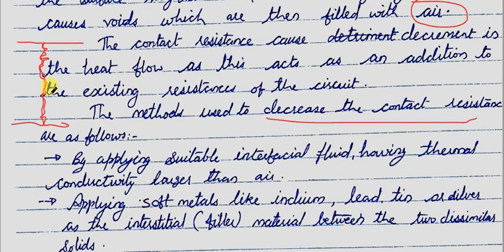So if these solids are dissimilar, then we can apply some paste-kind of metals, which will be in paste form. We can apply a paste made up of either indium or lead or tin or silver. That depends again on the requirement.